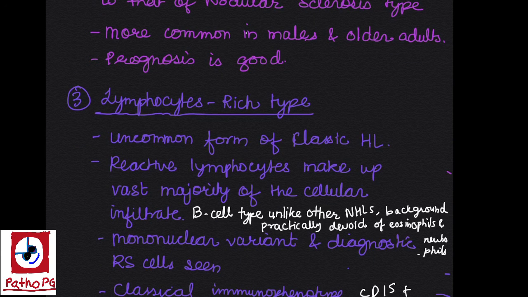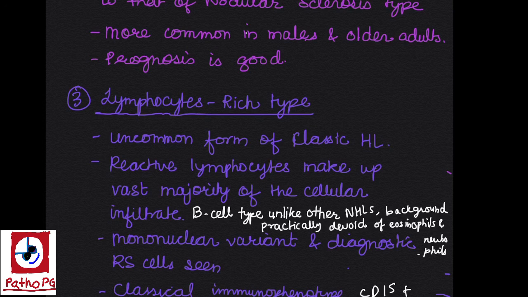The third subtype of Hodgkin lymphoma is lymphocyte rich type, which is an uncommon form of classic Hodgkin lymphoma. Reactive lymphocytes make up the vast majority of cellular infiltrate, but the lymphocytes are B cell type rather than T cell, as in the case of other Hodgkin lymphoma. The lymphocytes are T cell type, but here it is B cell type.